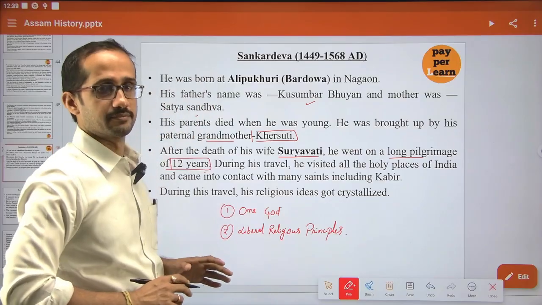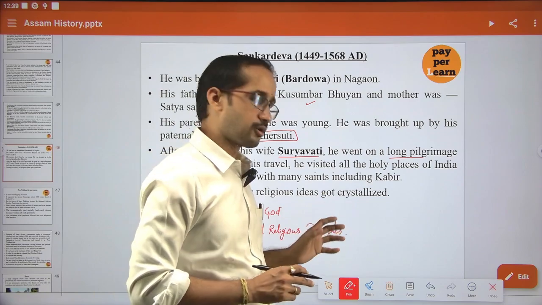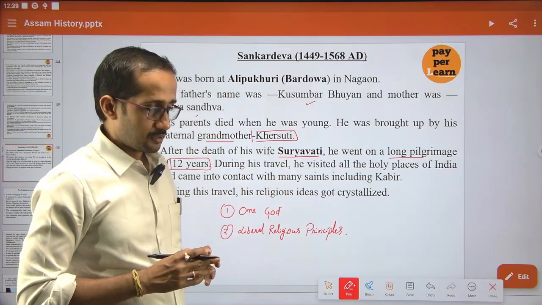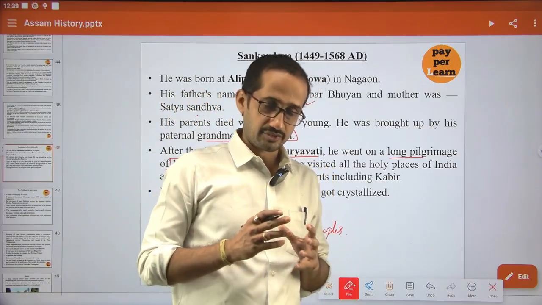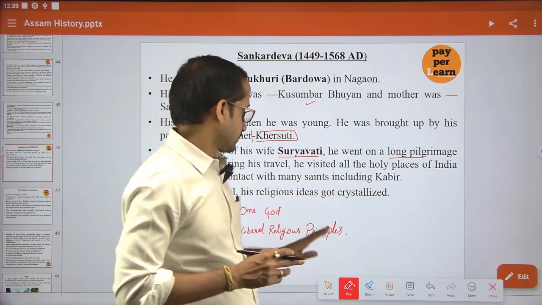All these things are the same for Kabir, Guru Nanak as well as Shonkordev. And they were against orthodox or rigid practices like sacrifice, donation, all these things.